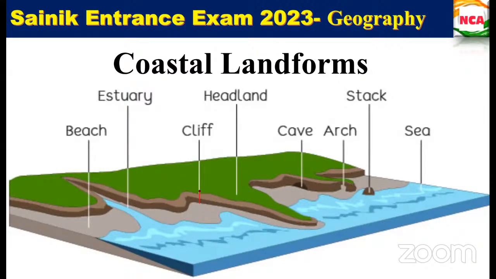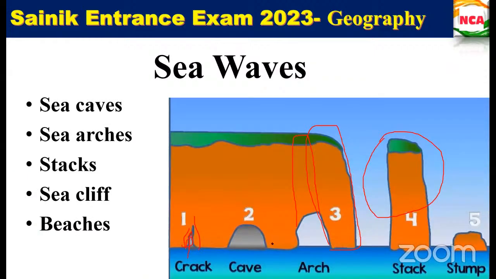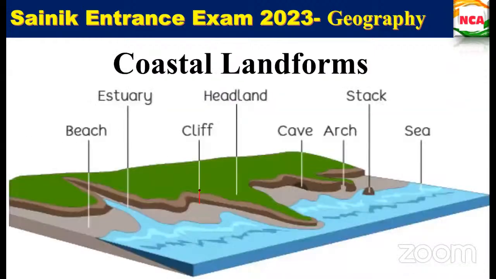that will be vertically rising in the coastal areas. Okay, so the steep rocky coast, we can find the steep rocky coast. In the coastal regions, we can see the steep rocky coast that is almost vertically above the sea water. This is vertical, like this. Okay, this is the vertical portion. That is called cliff. Is this clear now? What is sea cliff? Is that clear? Yes, ma'am. Clear, ma'am.